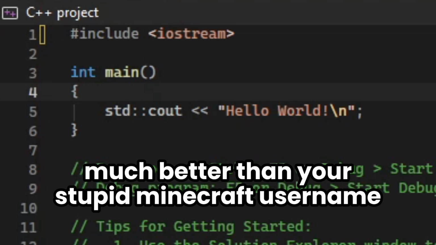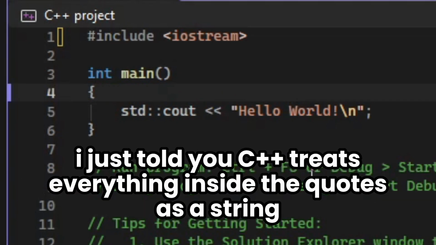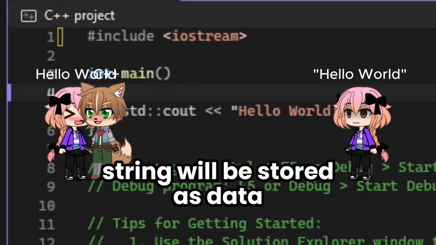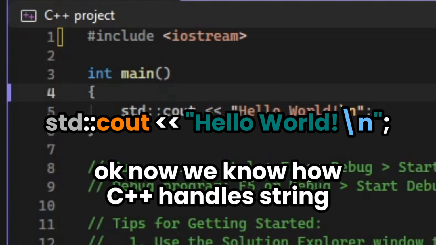Much better than your stupid Minecraft username. So what's the difference between plain text and quoted text? I just told you C++ treats everything inside the quotes as a string. But what does that actually mean? A string will be stored as data, instead of running as code. Okay, now we know how C++ handles strings.